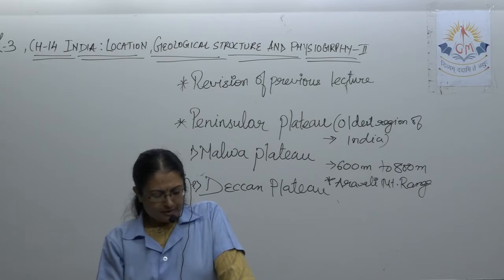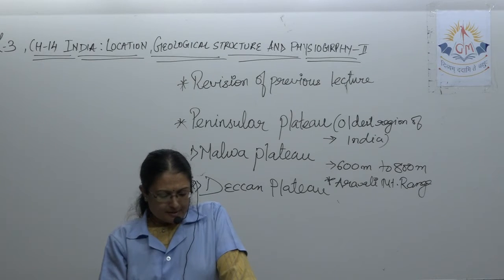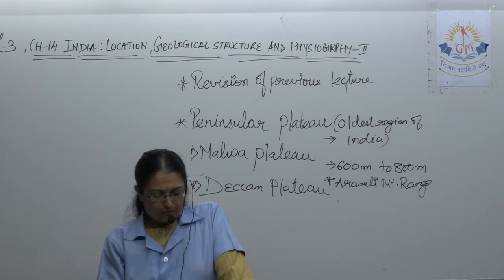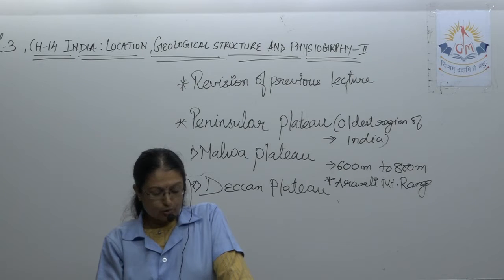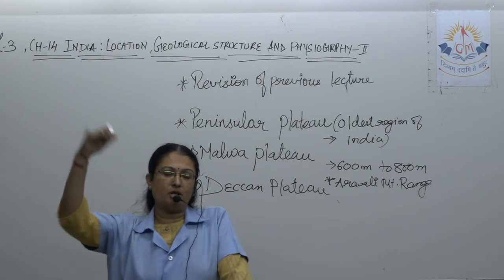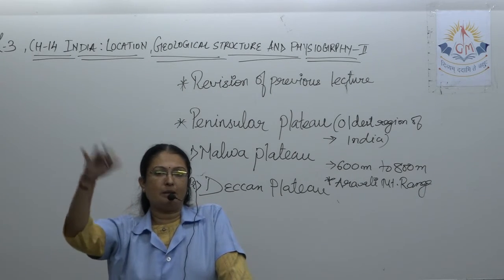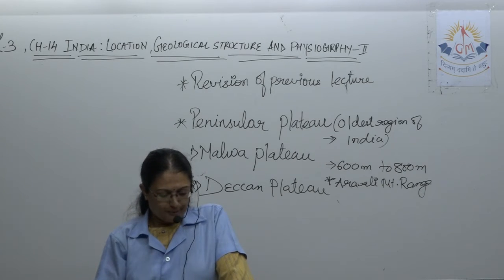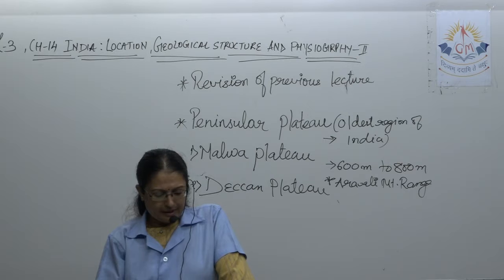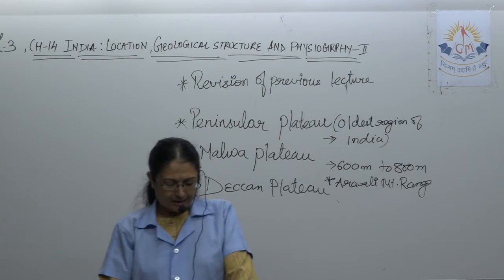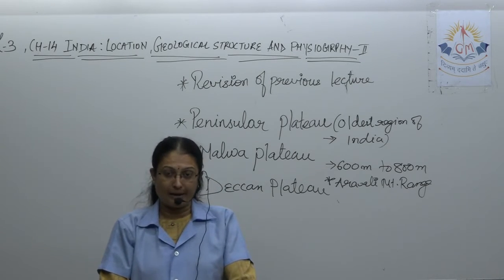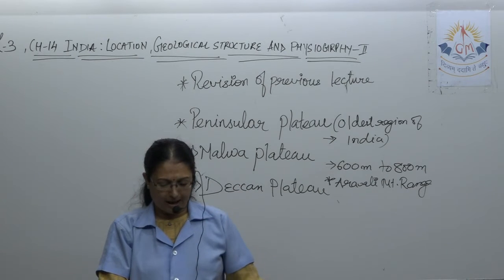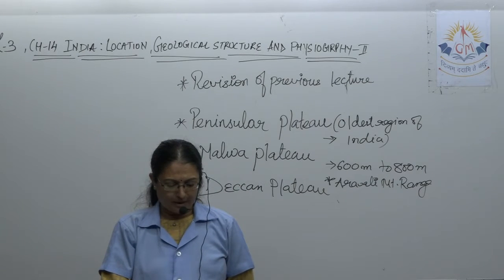From the flow of these rivers, it can be ascertained that the western part of the Malwa Plateau slopes towards the southwest. Where the flow of rivers is greater, slopes form.